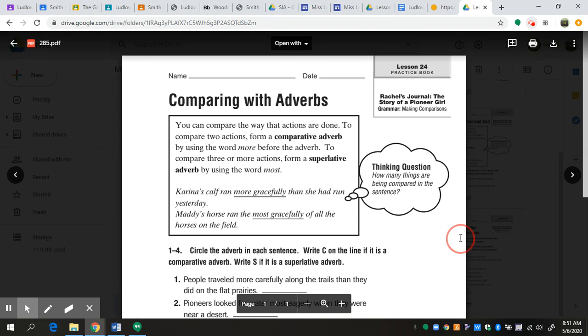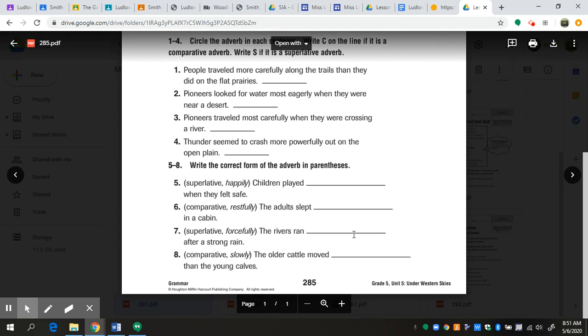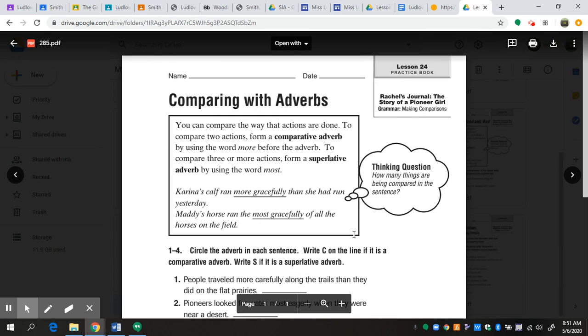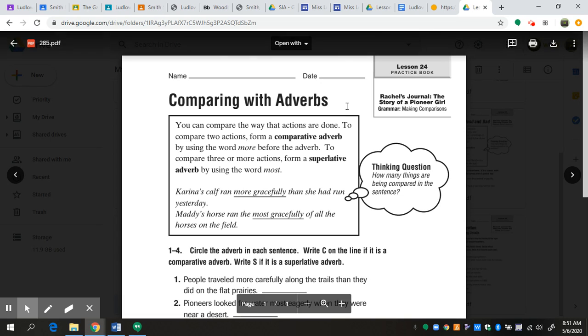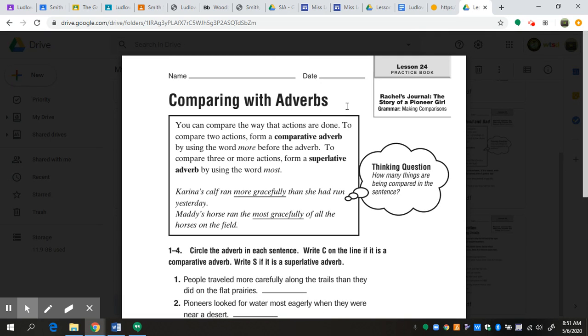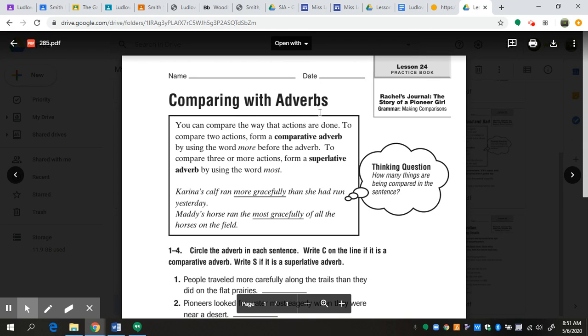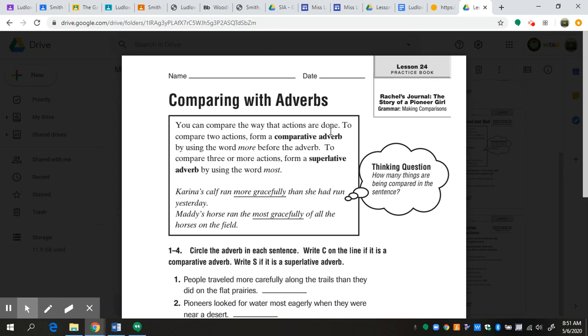Okay, so let's take a look at page 285. It is the second page that you're going to be doing today, and it is not difficult, I promise. So we're going to be comparing with adverbs. We originally had just been comparing with adjectives, which are words that describe nouns, and now we're going to be comparing with adverbs, which are words that describe verbs. You can compare the way that actions are done.